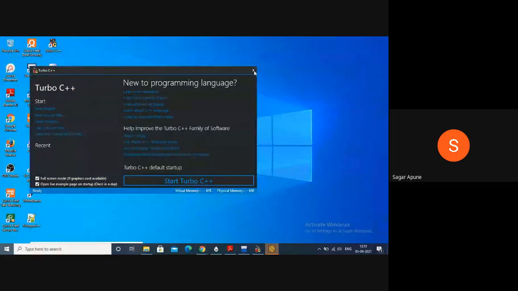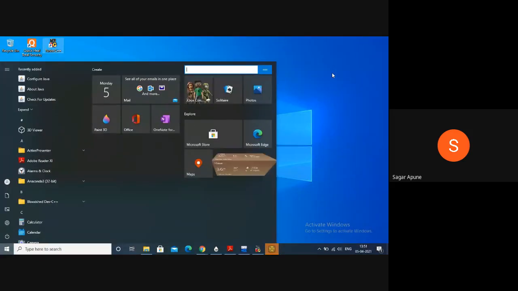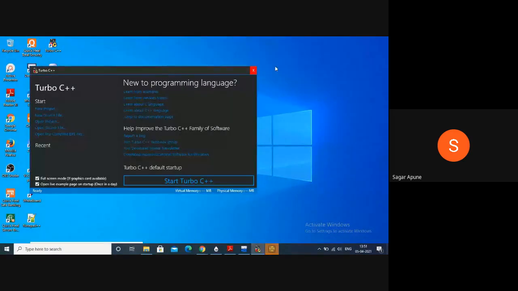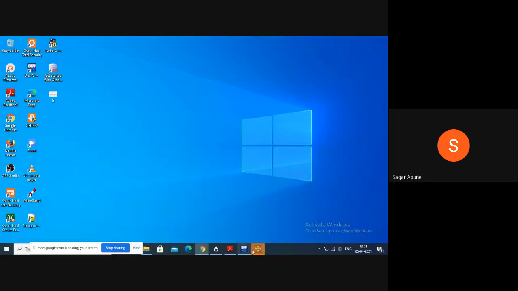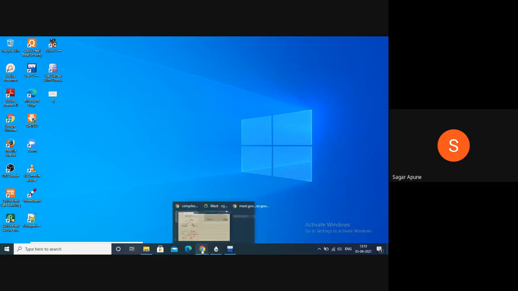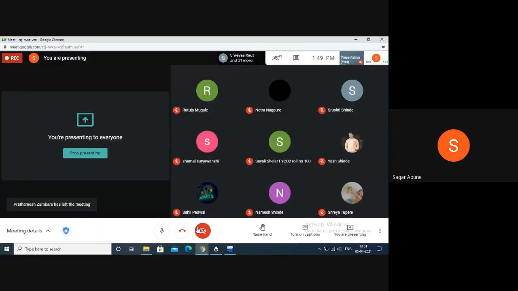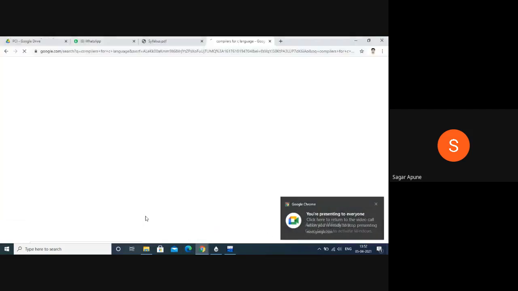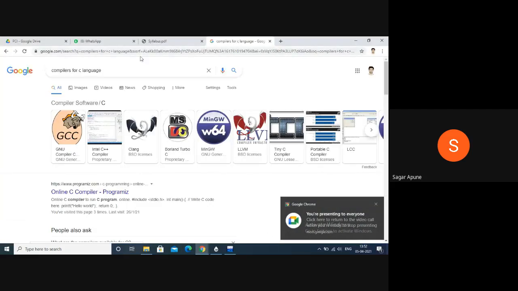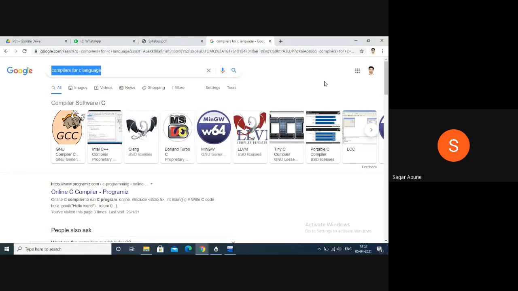So these are the two ways how to execute your program through Turbo C++ or Dev C++ compiler. Those who have a laptop, you can simply download Dev C++ or Turbo C++ and start your journey today. Okay, now what about those who do not have a laptop or any personal computer? So there is again one main thing.